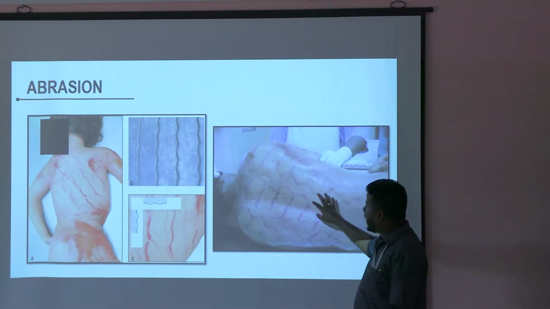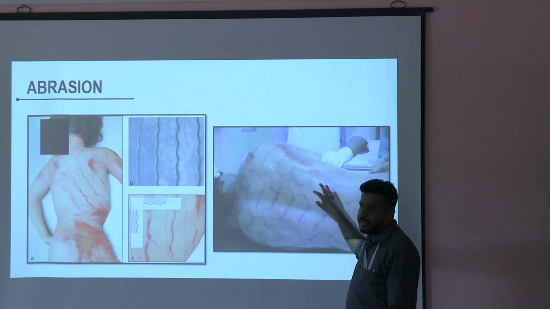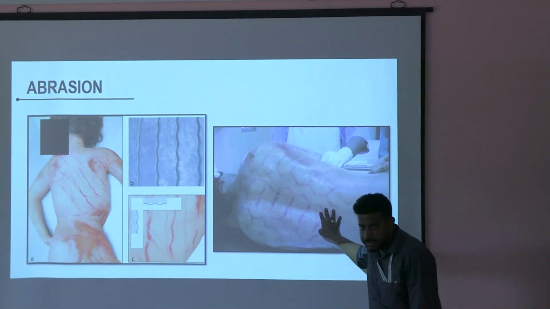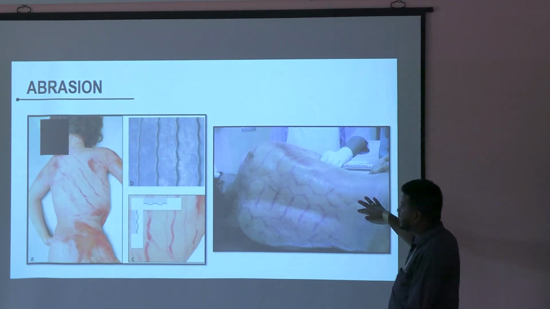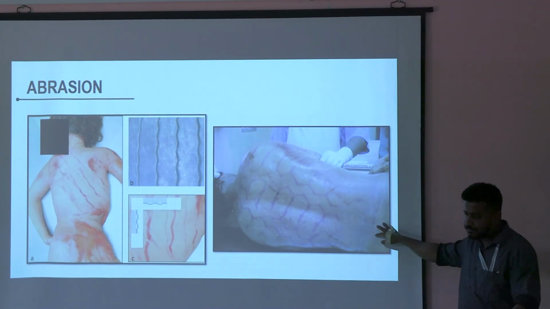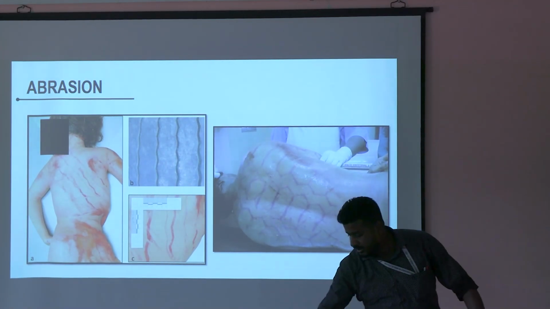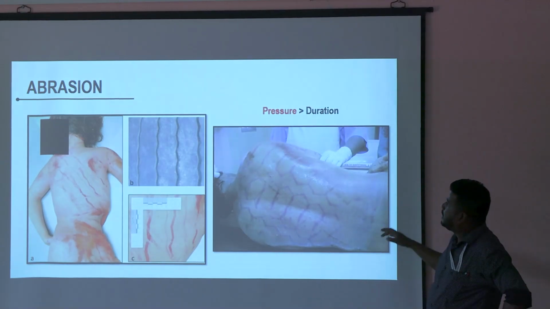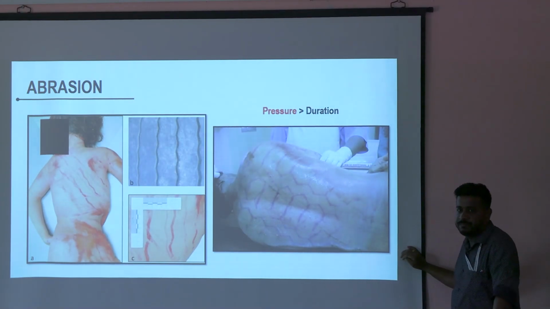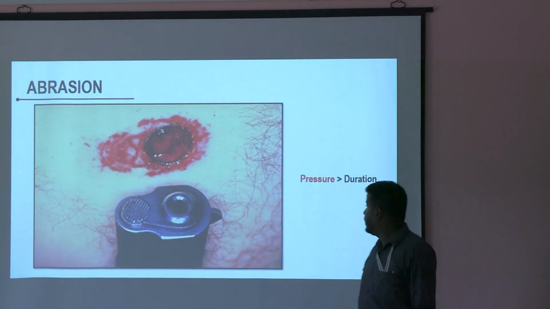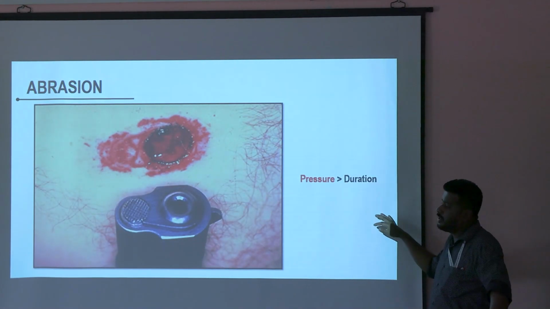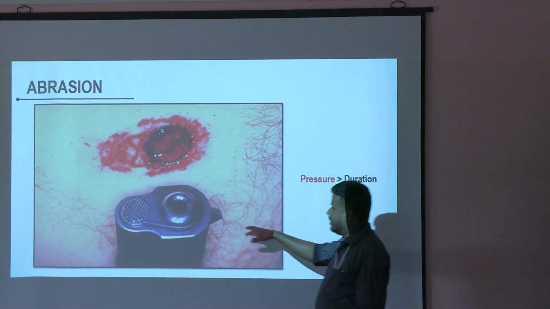So the tire mark on the body will be an impact abrasion. The previous one was pressure abrasion. This is an impact abrasion. Here the duration is less, the pressure is more. Here also the pressure is more, the duration is less.